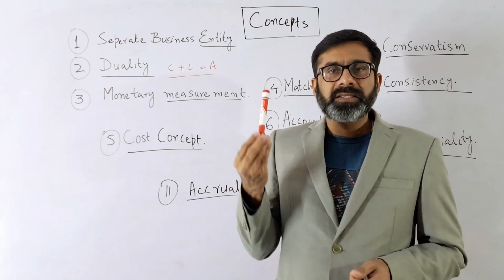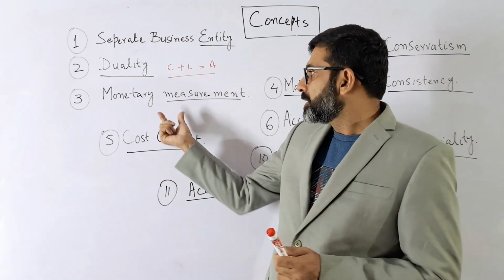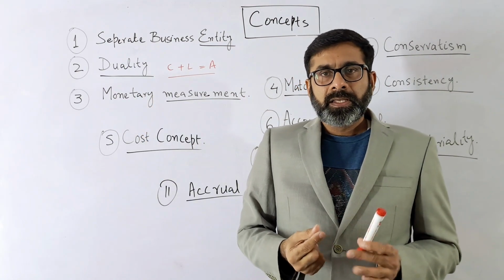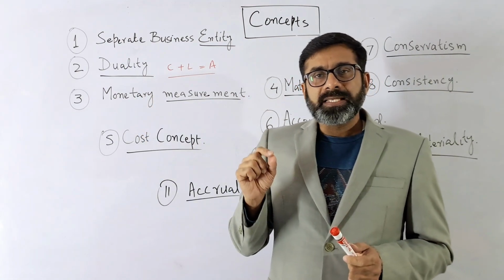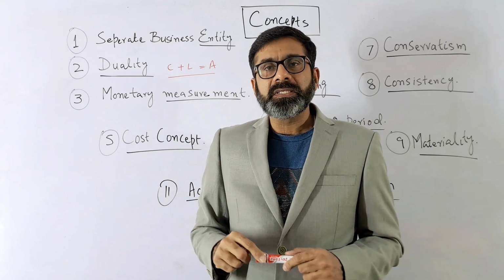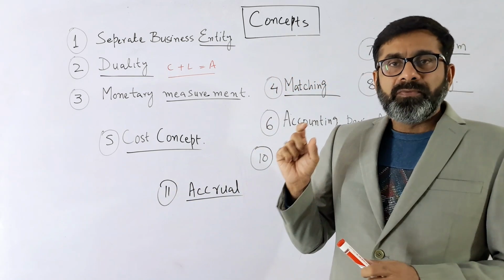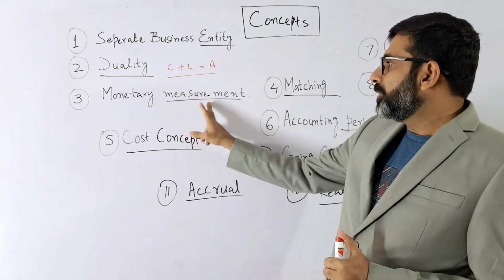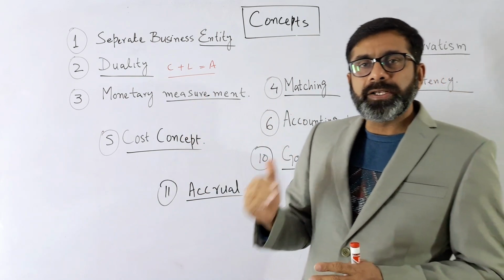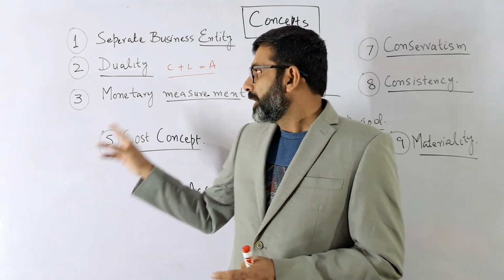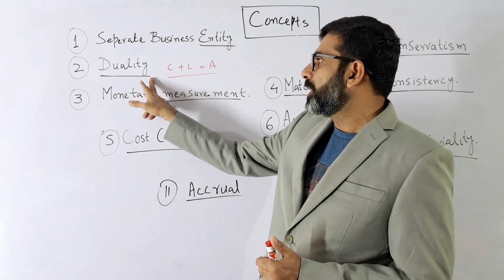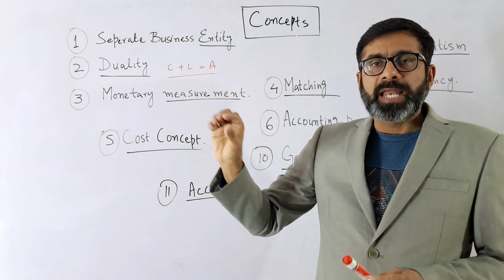If it has a value of $1, it means it has a monetary value. So anything which is happening in the business, if it has some value in the currency, then it will be measured. Measured means it will be written in the accounting records. And how will it be written? It will be written in the form of the dual concept, so debit and credit.